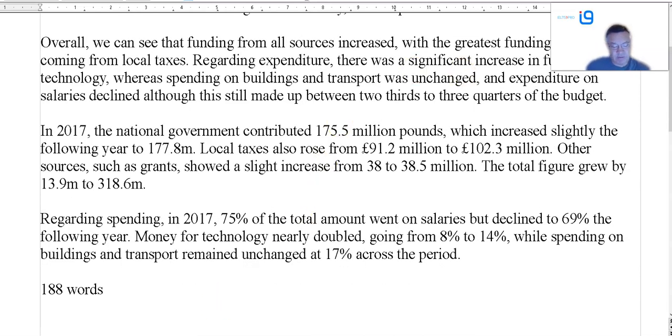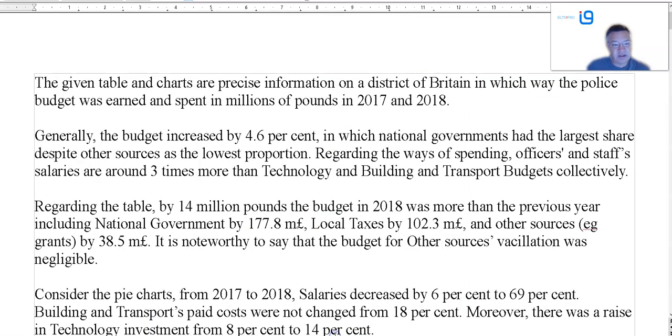Okay, now let's have a look at yours. So I took the top 5. So let's take a look at these. The given table, our charts are precise. Are what you mean they show. Why do you need to say precise information? Why not just simply say it shows. Well, it's in the district of Britain.